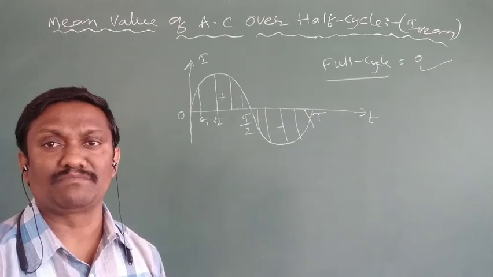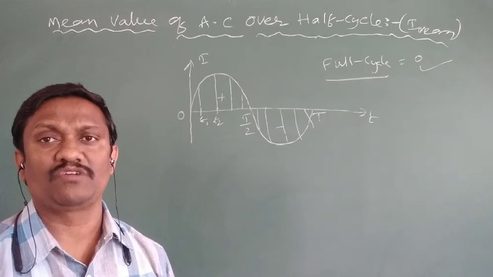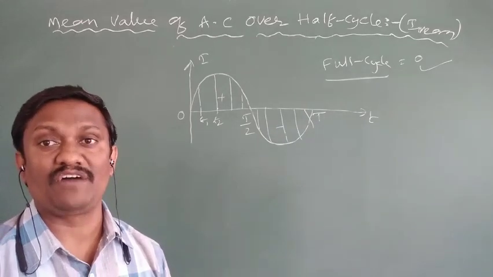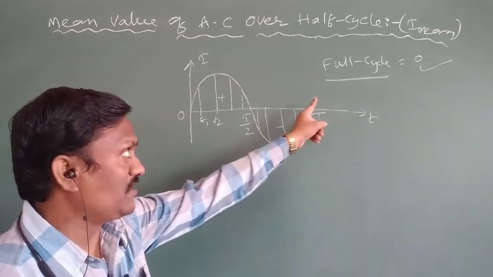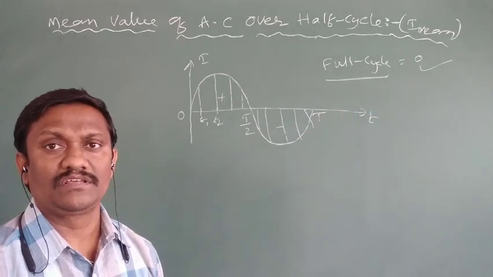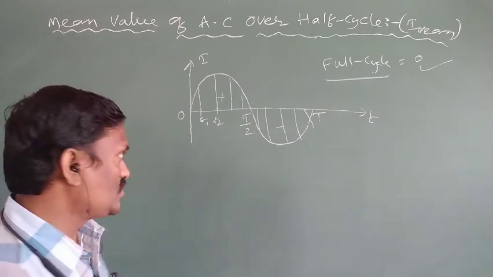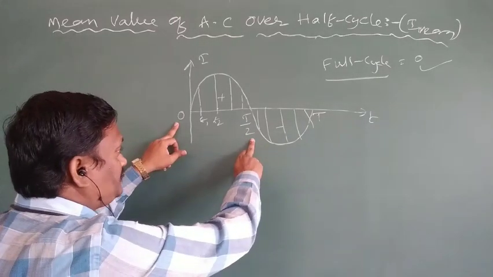So that's why it is compulsory to calculate the mean value of AC over a half cycle only. In a full cycle, the mean value of AC is always 0. In case of a half cycle, what are the limits? In the positive half cycle, the limits are 0 to T by 2.